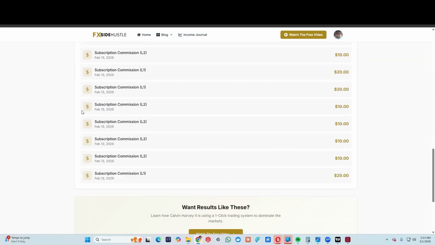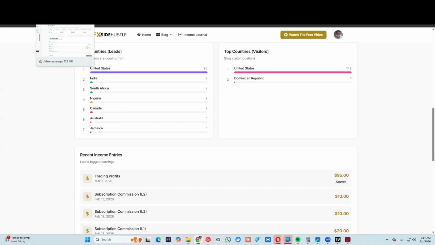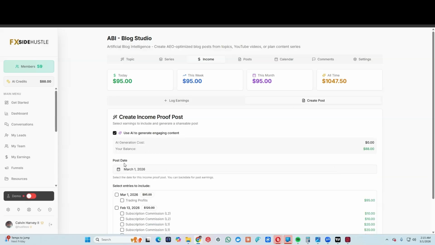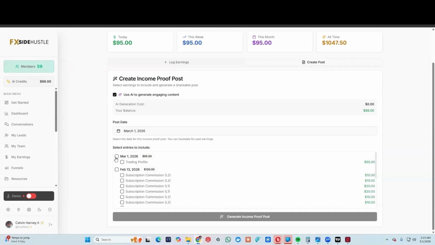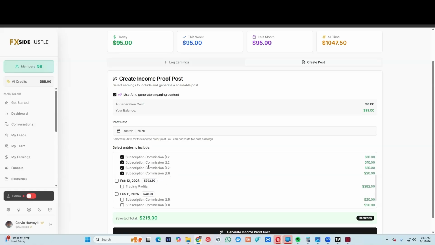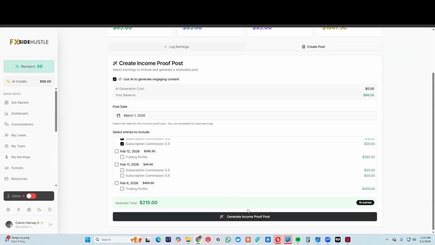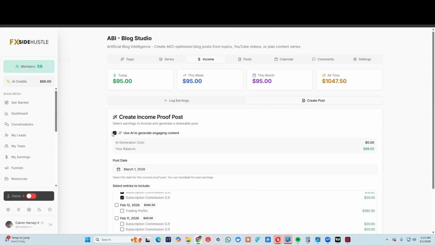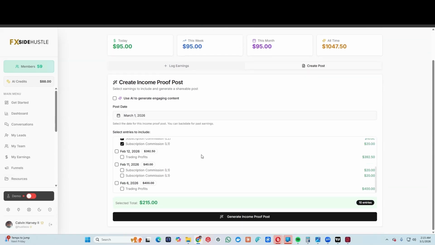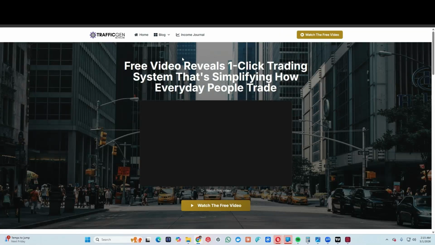The other way that you can document it is by creating income proof posts. You can have AI create the post and you can just select the day or days that you want it to write a post on, and then click on generate income proof post. Or you can uncheck the AI box and it'll just have a default post that it generates. I'll show you an example of both of those right now.